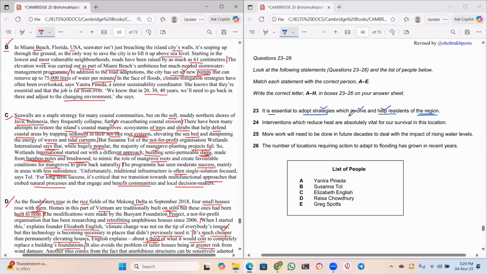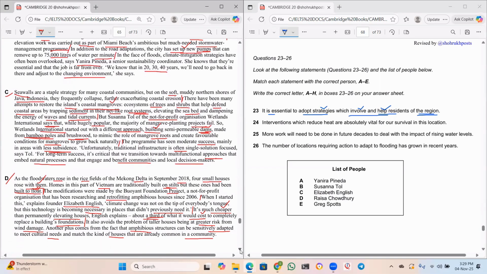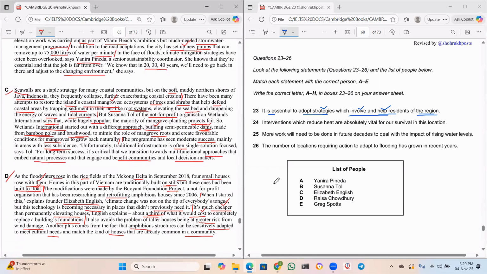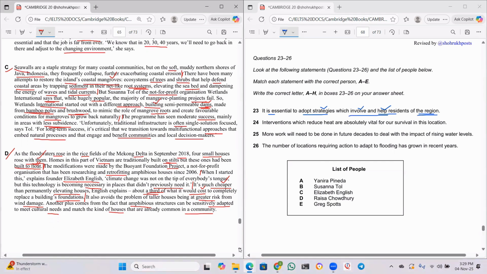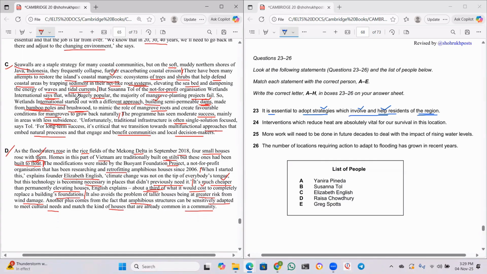Adopting strategies which involve and help the residents. I remember this because, see guys, you have to remember what you are reading: who said what, in which paragraph is this particular person and what he said. This you have to remember when you are reading. Otherwise, it will be difficult for you to track this. Understood? So as far as I remember, I have read it in the C paragraph.